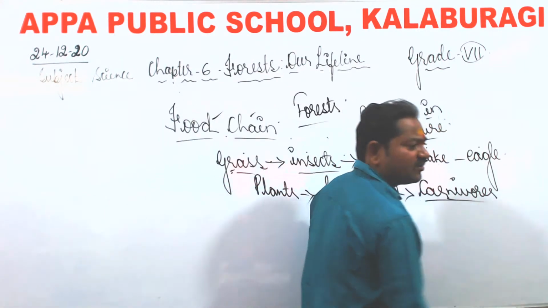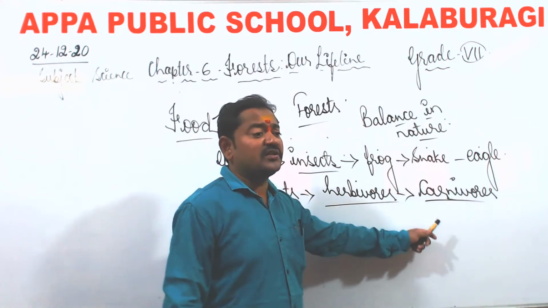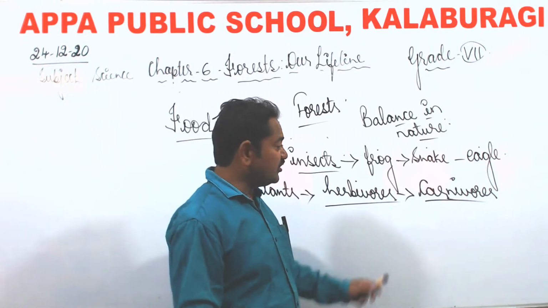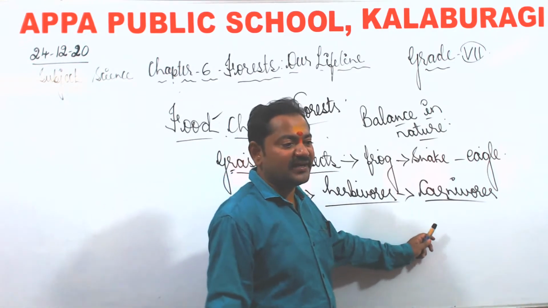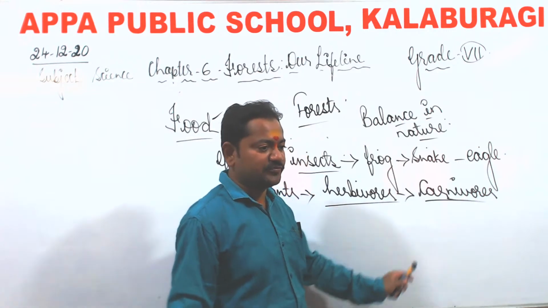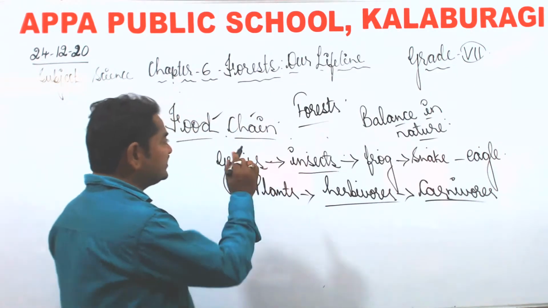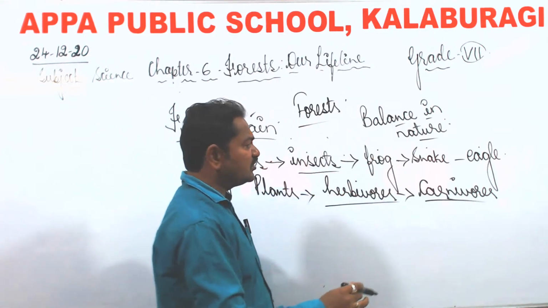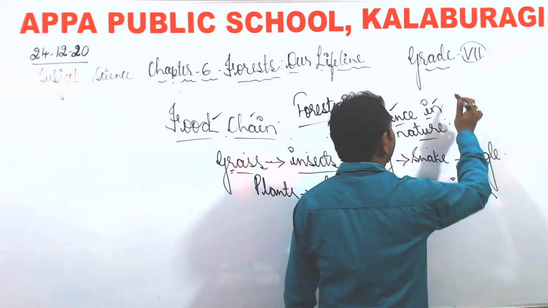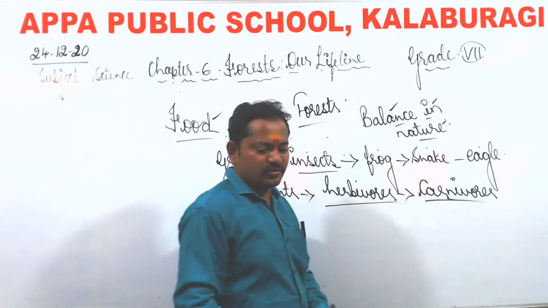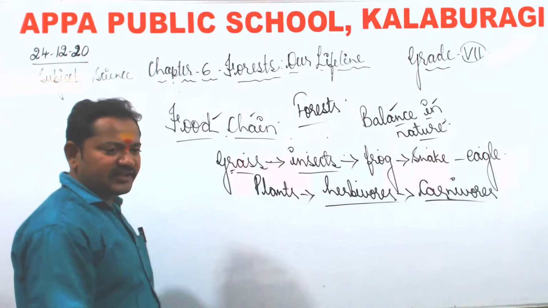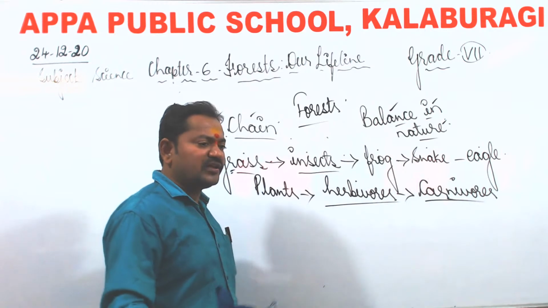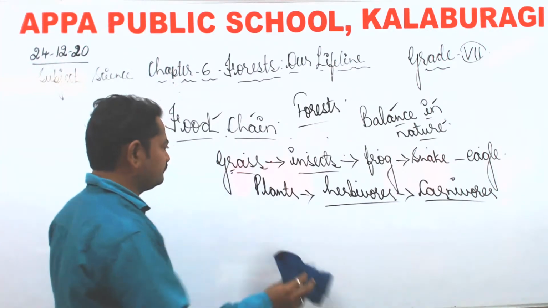Carnivores will not get their food. If they will not get their food, then what happens? They will enter the cities, villages, or wherever they want, right? So in this way, again, an imbalance is created in the atmosphere. So the survival of each and every organism or each and every part in the food chain is very, very important to maintain the balance in nature. So this is how the food chain is maintained, and there will be different types of food chains found in the forest. So many types.